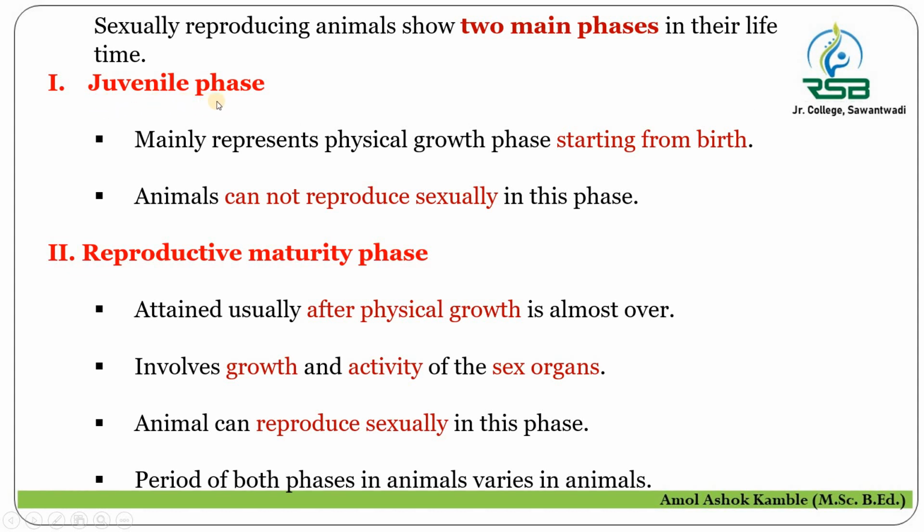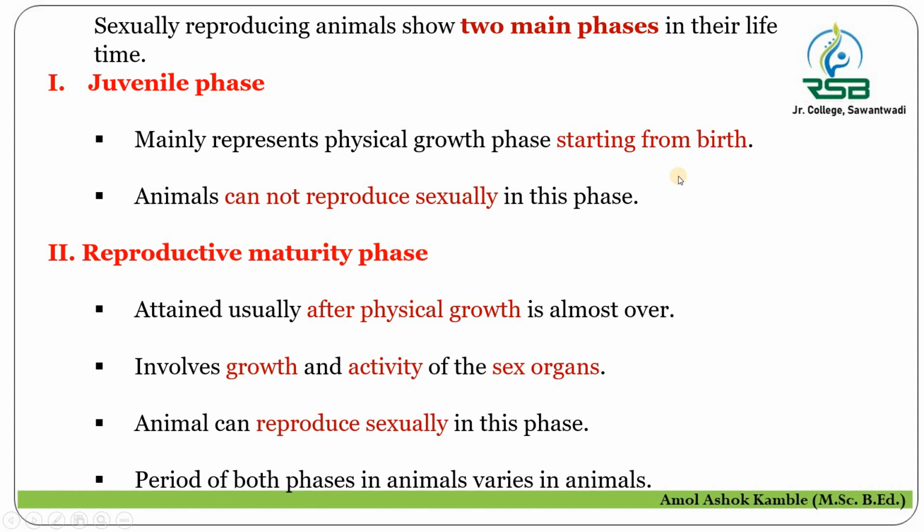The juvenile phase represents the physical growth phase, which starts from the birth of that individual. So in the juvenile phase, that animal cannot reproduce sexually. Only growth takes place, but that growth is in relation to the physical point of view. There is no sexual reproduction in this juvenile phase, which starts from the birth of that individual.